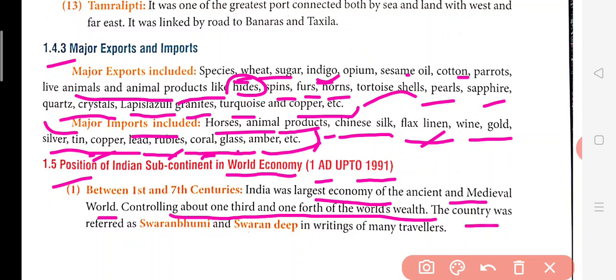The country was referred to as Swarn Bhumi or Swarn Dweep in the writings of many travelers. So many travelers described in their stories that India was called Swarn Bhumi. Swarn, because whenever we sold goods, we used to receive gold articles from other countries. This is the reason we were called Sone Ki Chidiya or Swarn Bhumi, Swarn Dweep, and many countries used to know about us. And later on, what happened? The British came, got control, and took all this wealth from us. So we were in a very good condition at that time.